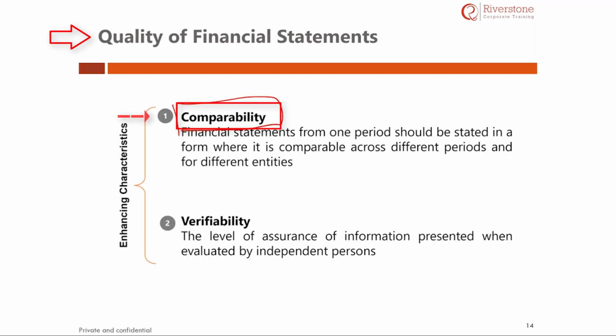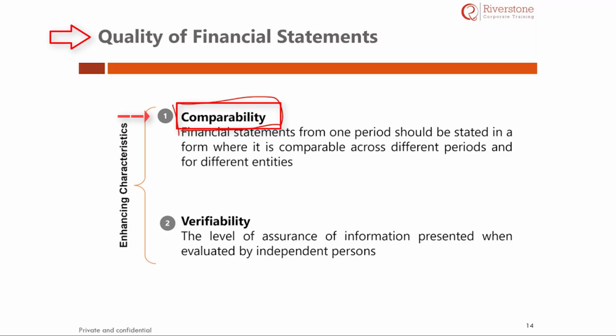Comparability. When we make a financial statement, it should be made in such a way that we can compare the data of one period with another. For example, in any financial statement, two years of data will be available, that is, the data of the previous year and the current year. Why? So that we can compare the data of both years and see whether it makes sense. We can also review if the data has improved or deteriorated over a period of time.